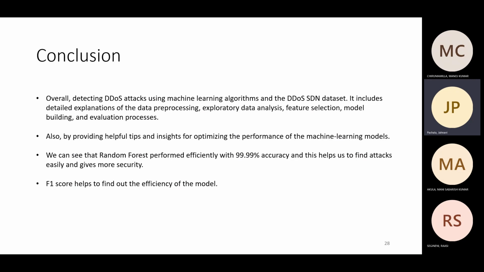In the overall conclusion, we select random forest, which has a high accuracy of 99.99% and an F1 score of 1 without the feature selection algorithm. By choosing it, it is very easy to find malicious networks, and it will stop the system from crashing due to attackers. This is how machine learning algorithms help the cyber security field, make human work easy, and prevent cyber attacks. Thank you.